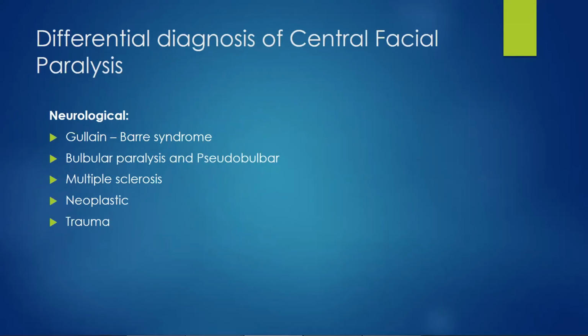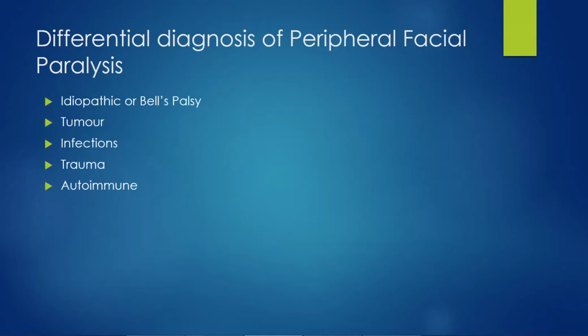Then we have the differential diagnosis of central facial paralysis. It has neurological diagnoses, which are Guillain-Barré syndrome, bulbar paralysis and pseudobulbar paralysis, multiple sclerosis, neoplasm and trauma. For the differential diagnosis of peripheral facial paralysis, we have diagnoses such as idiopathic or Bell's palsy, tumor, infection, trauma, and autoimmune diseases. Thank you.